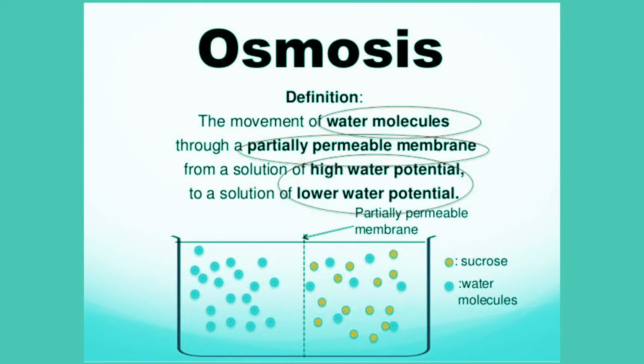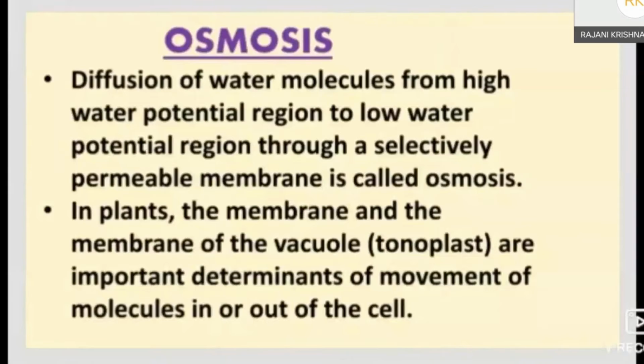So next, coming to another topic, that is osmosis. Osmosis is nothing but the movement of water molecules, or diffusion of water molecules, across a semi-permeable membrane from a region of its higher concentration to lower concentration till it reaches equilibrium. The movement of water molecules from a region of its higher concentration to the lower concentration across the semi-permeable membrane is called osmosis.